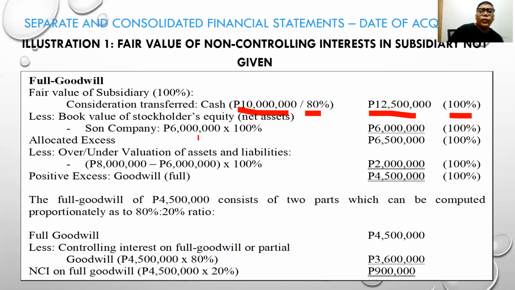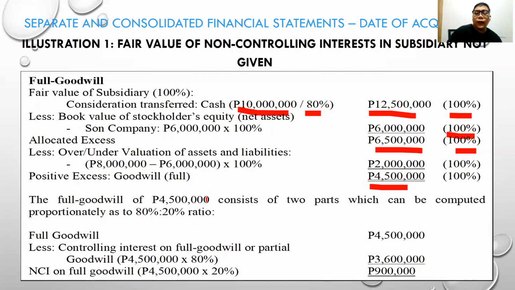Now, less the book value, 6 million. The one we used earlier was only 4 million, because now we use 100%. So the difference between the fair value, the consideration transferred, and the book value of Sun Company is our allocated excess, less the over and undervaluation, which is 4.5. Please take note, when using the full goodwill method, the values used are always 100%.